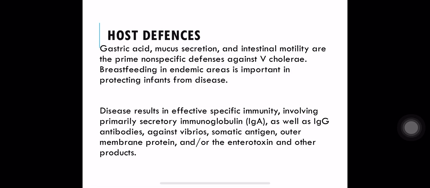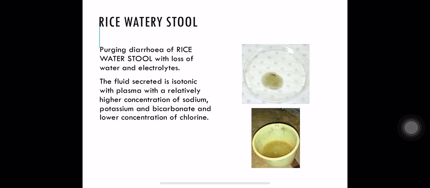Disease results in effective specific immunity involving primarily immunoglobulin IgA as well as IgG, and various antibodies against the enterotoxin are also formed. The stool sample in case of cholera is rice watery in appearance. It looks like rice water, and this is a characteristic feature of cholera stool. Like we saw characteristic features of Vibrio cholerae in microscopy, they look comma shaped with a fish-in-stream appearance.